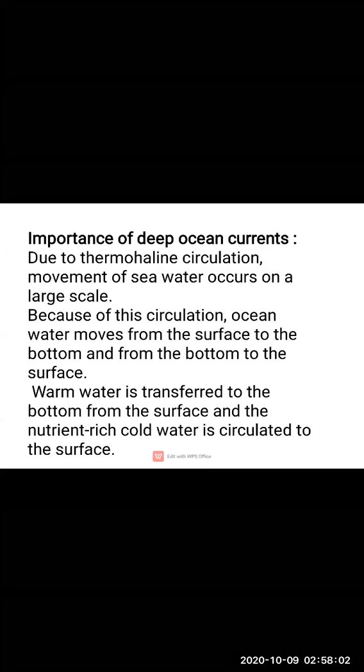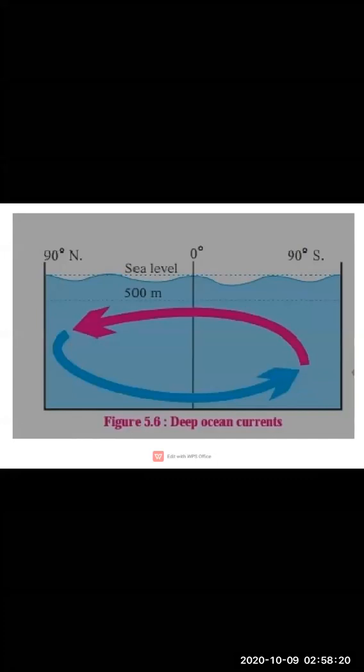Only then are the currents generated. So the warm water is transferred to the bottom from the surface, and the nutrient rich cold water, which is mostly near the seabed, is circulated towards the surface.